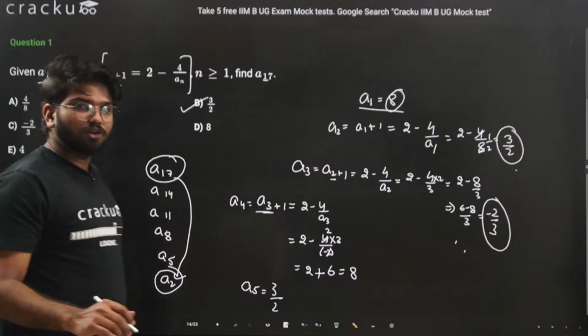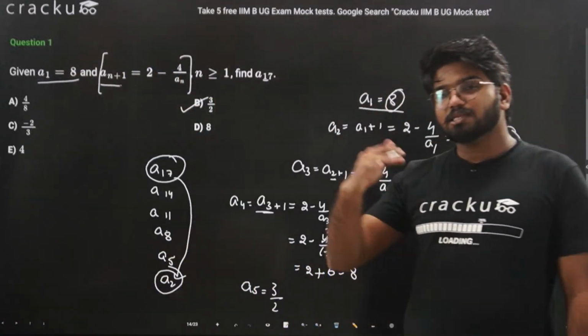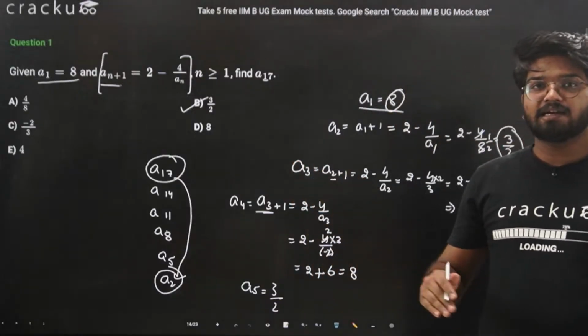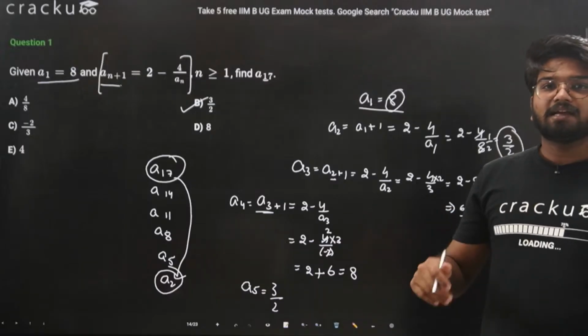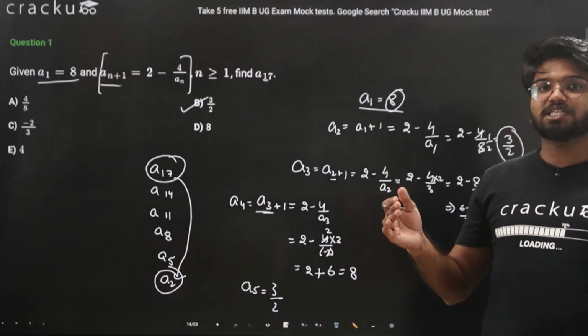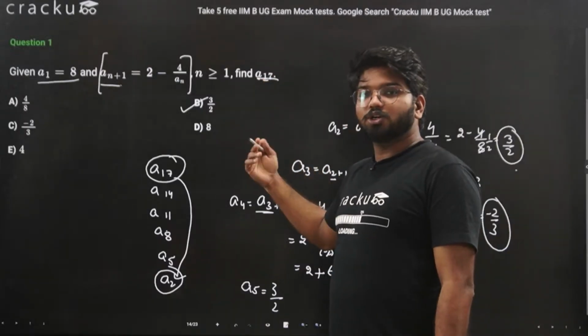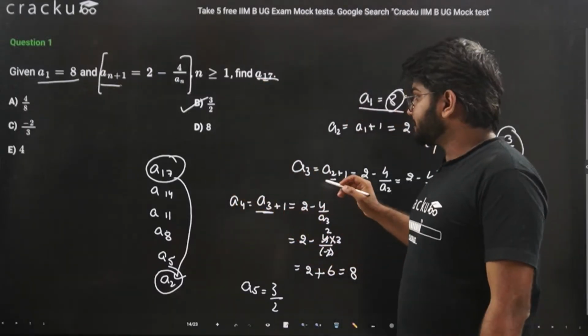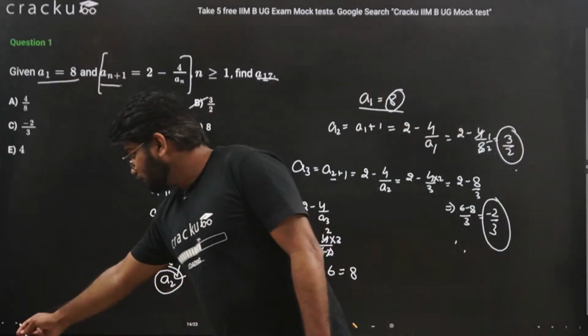So in all such kind of questions, try to find the pattern. Once you identify the pattern, just calculate what cyclicity is there, at what cycles the terms are repeating, and then see in the same relation what value the actual term you are trying to find will be equal to. Okay, we'll move on to the next question.